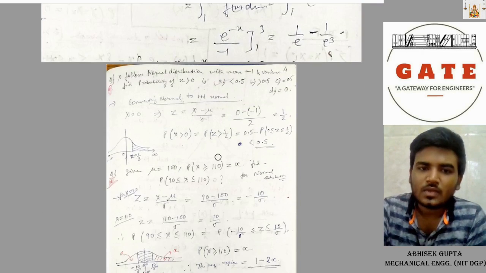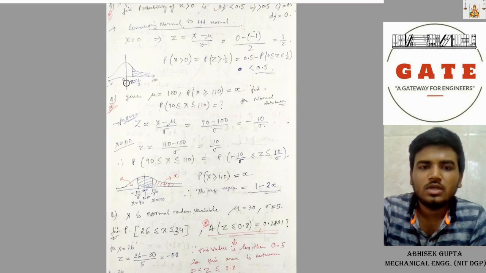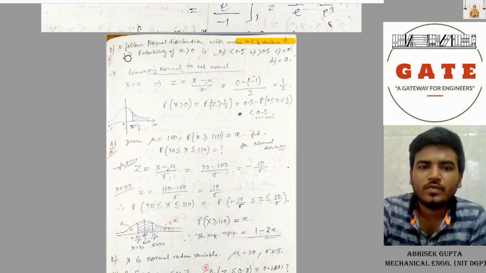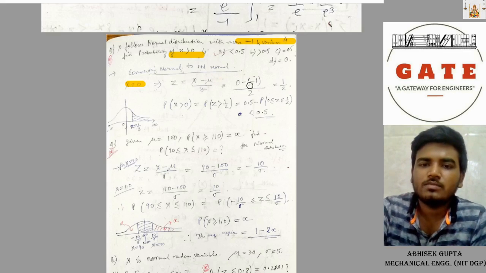Okay. Next question, in normal distribution. X follows a normal distribution with mean minus 1 and variance 4. Mean is given, mu equals minus 1, and variance 4. Find the probability of X greater than 0. See, converting the normal to the standard normal, for X equal to 0, Z equals X minus mu divided by sigma. Mu is minus 1 and sigma is the root of the variance, that is 2. Therefore Z equals half.